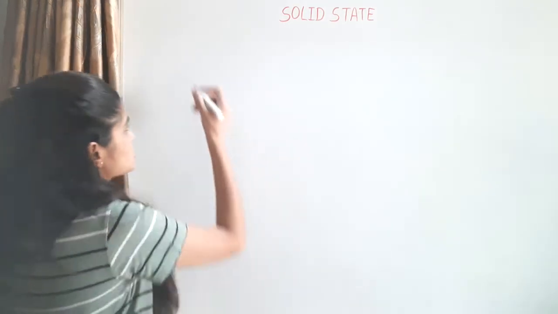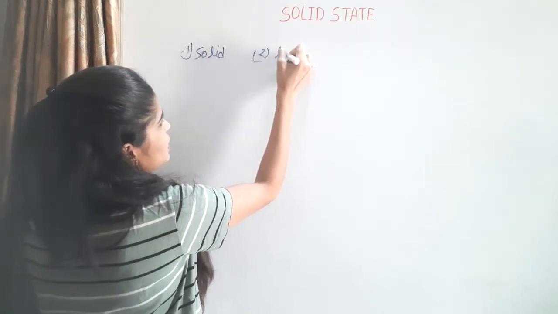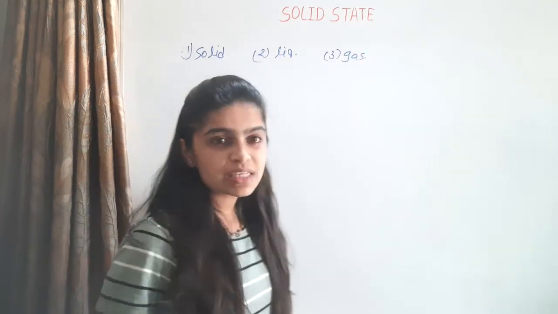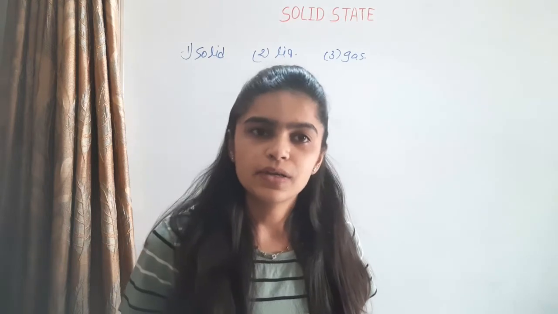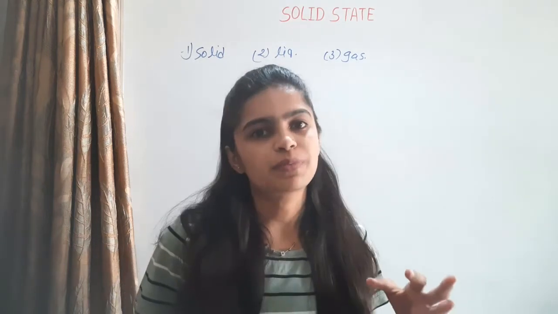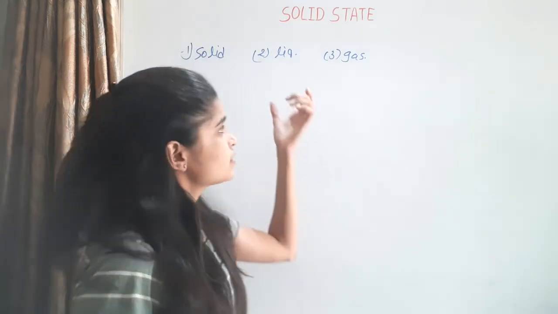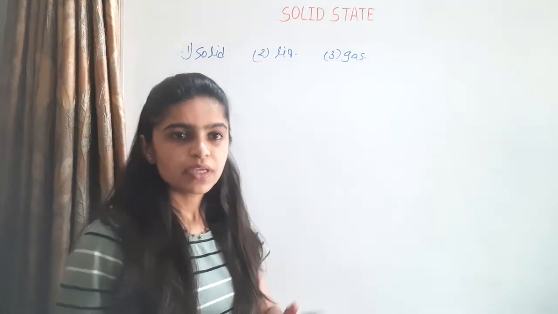This is the general characteristic of solids. Matter can exist in three main states: first solid, second liquid and third gas. But in advanced study we know there are five states: solid, liquid, gas, fourth is plasma and fifth is the Bose-Einstein state. But in this chapter we learn only about the solid.